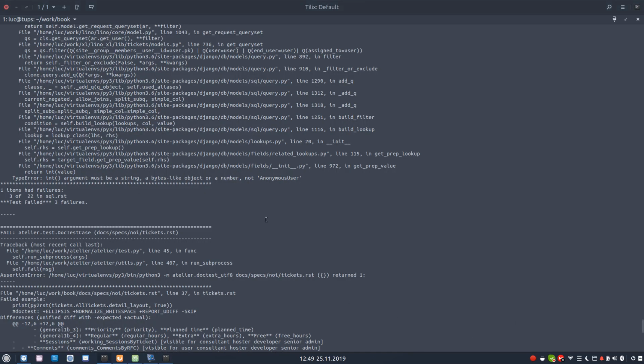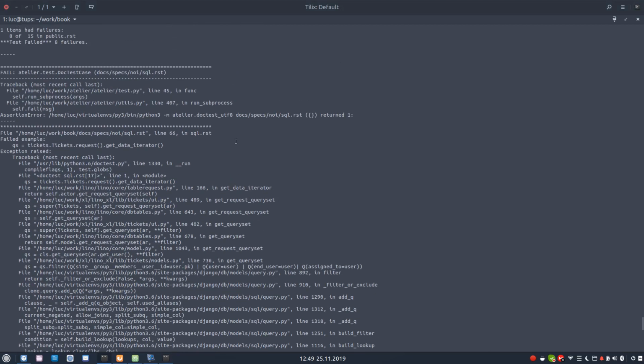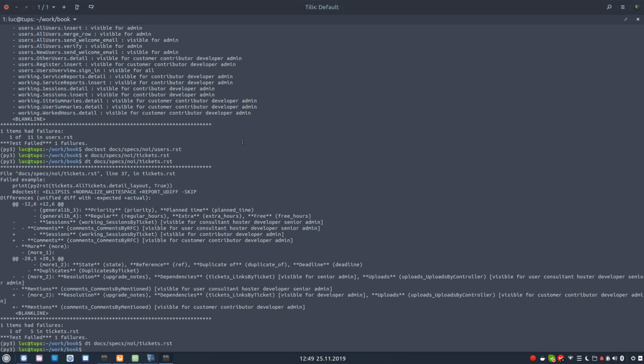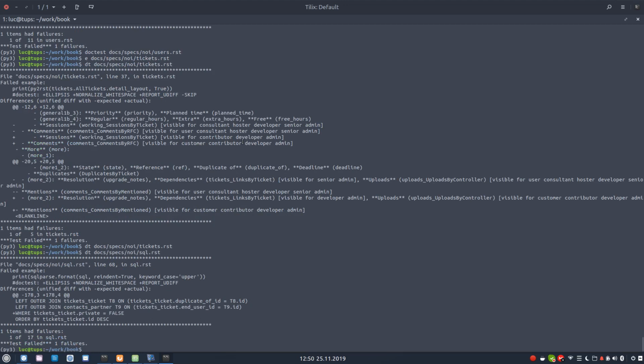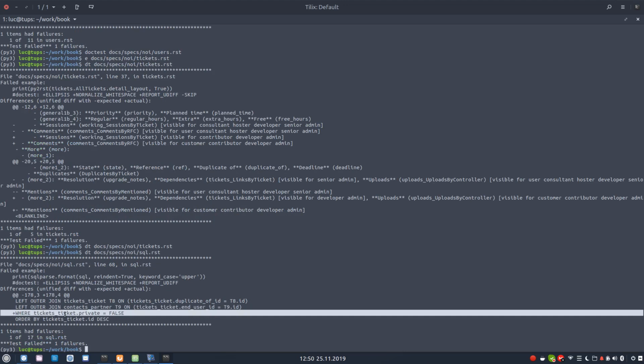Let's see whether it is really fixed on this side. This test was failing before in my first run, but in my new run now, after I have changed, it should not fail anymore, at least not for this. Yeah, there's some other change. Yeah, of course, where ticket private is false. You remember that we added this somehow. It's in line 68, you see, there's 68.